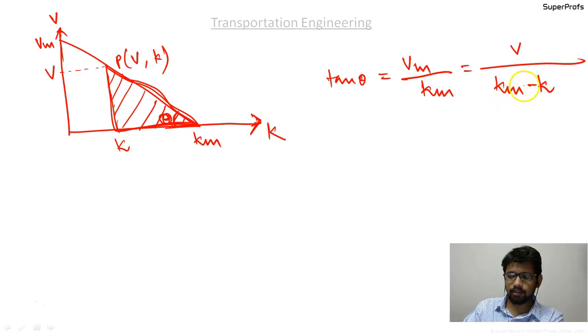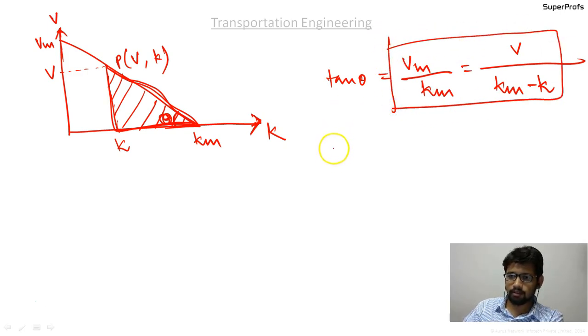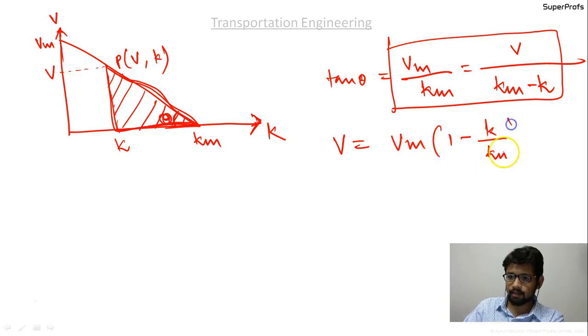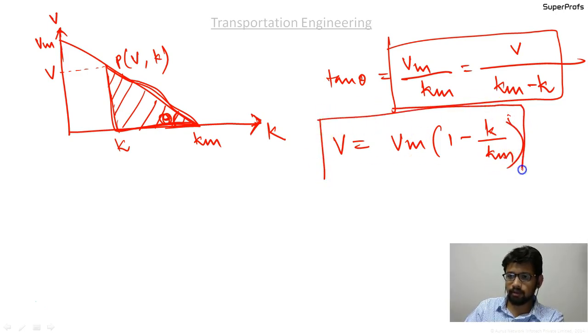So if you consider this equation, then v equal to v max into 1 minus k by k max. This is one of the most important relationships that you should keep in your mind.